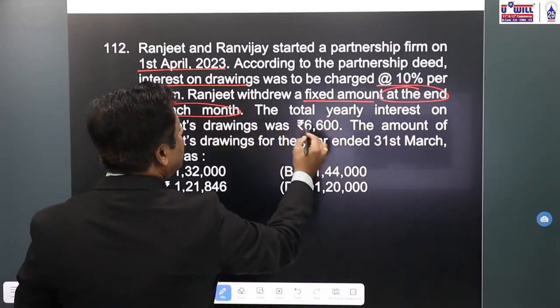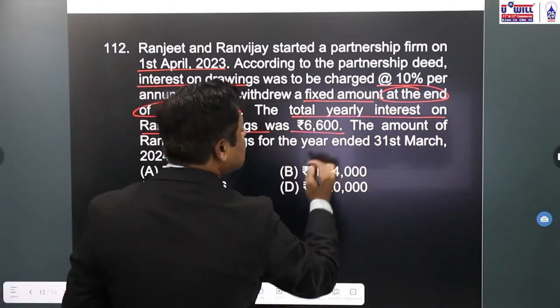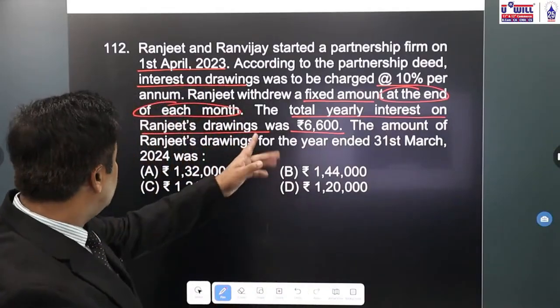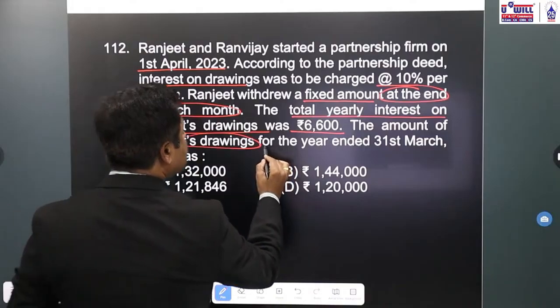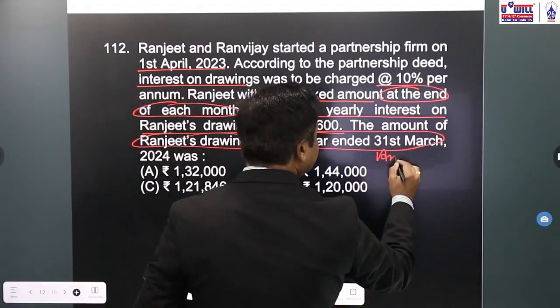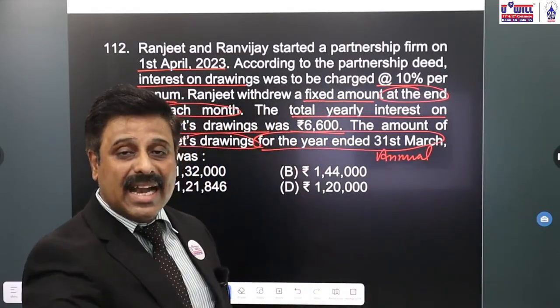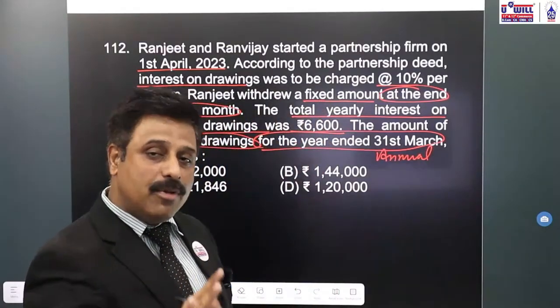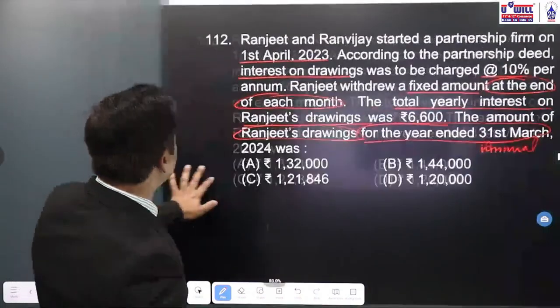The total yearly interest on drawings was rupees 6,600. What they have asked you is Ranjit's drawings for the year ended, means annual drawings are asked. And in our formula we use annual drawings only. So using that formula, whatever answer we get will be of annual drawings itself. Let's use that formula and solve this question.